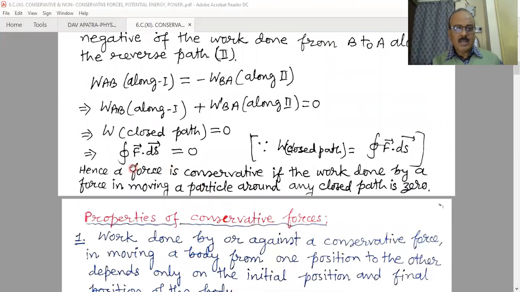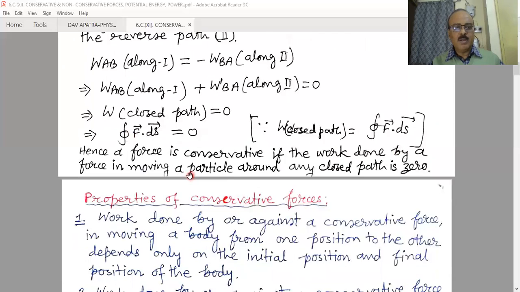Another way we can write this: the integral of F dot ds over any closed path, where this circular symbol represents a closed loop or closed path. That means the initial point and the final point are the same. At that time, the total work done is equal to 0, and this circle symbol represents the work done in a closed path.